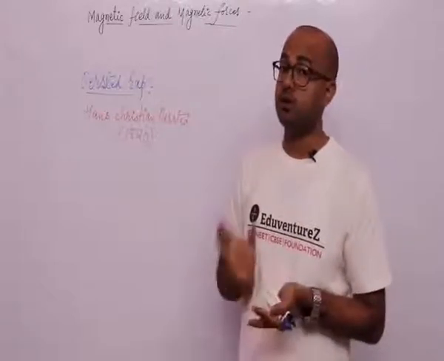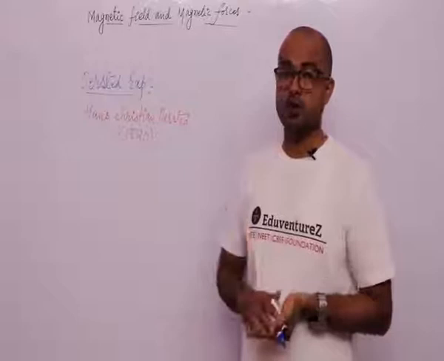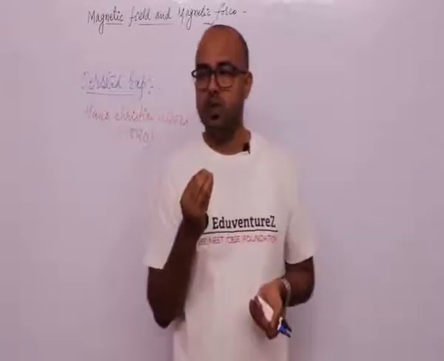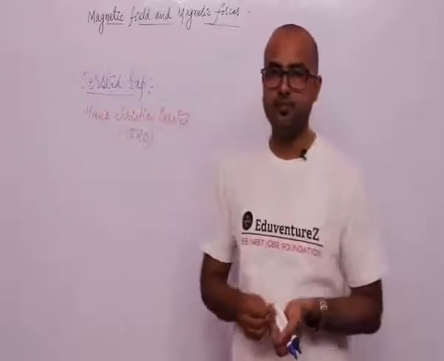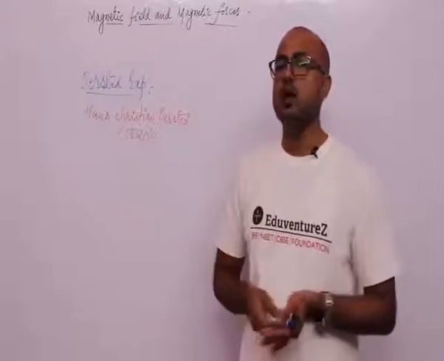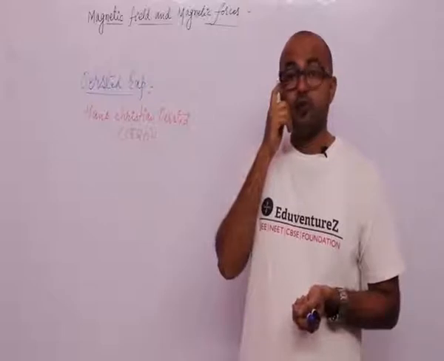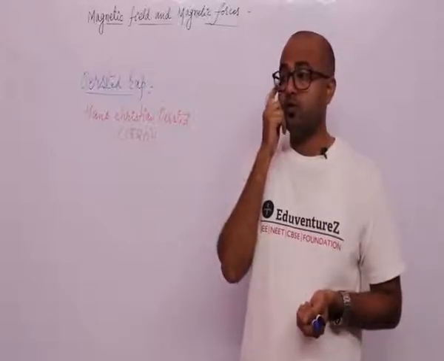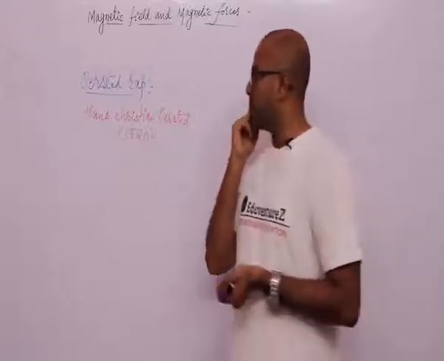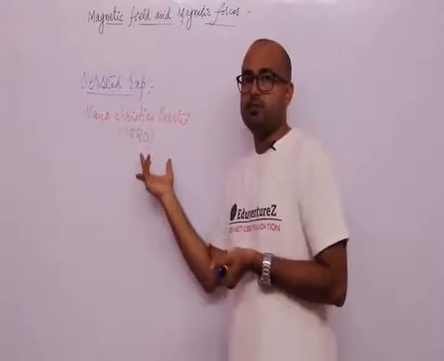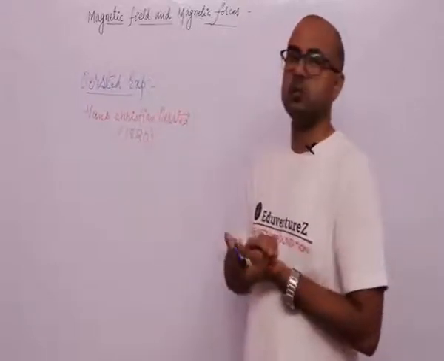They are linked to each other, and that is why we have electromagnetism, a combination of electricity and magnetism. So let us discuss what this experiment is all about. It was performed in 1820 by the famous scientist Hans Christian Oersted.